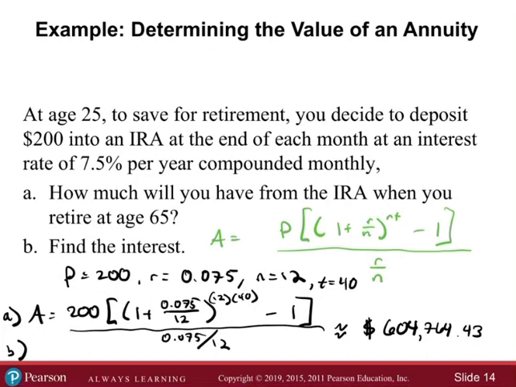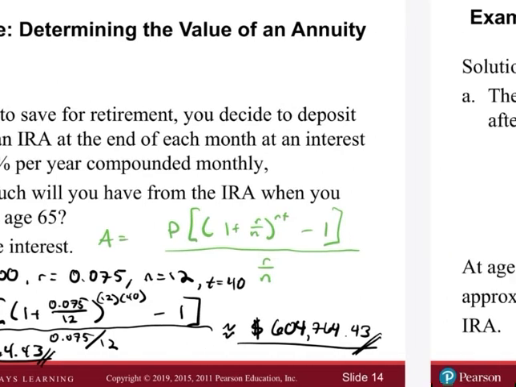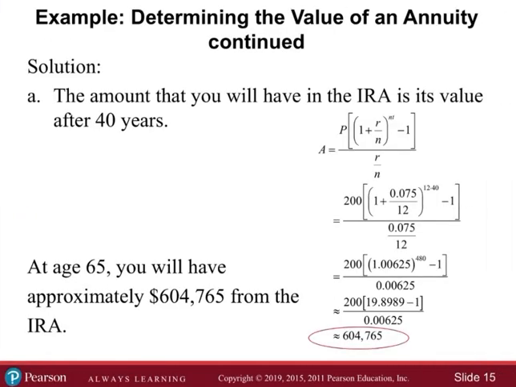Hey Google, what's 604,764.43 minus 96,000? $604,764.43 minus 96,000 is $508,764.43. All right. Again, we got that number. Let's make sure these are correct, because essentially what I was doing was just plugging the different components into the formula. 604,764, yep, that's about what we got.